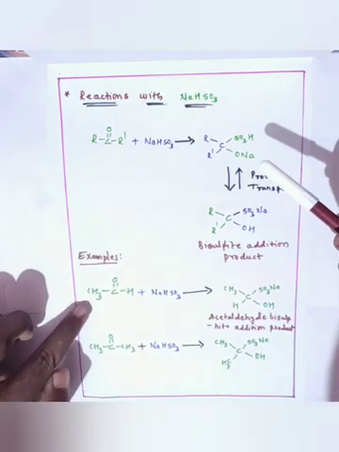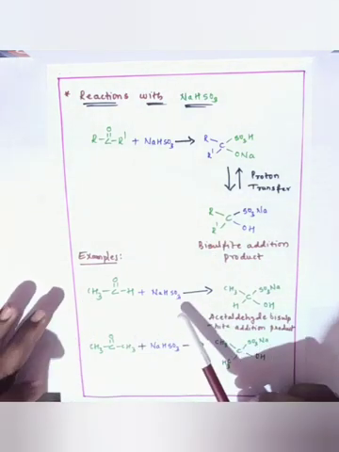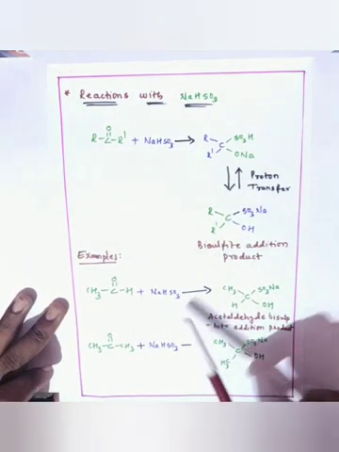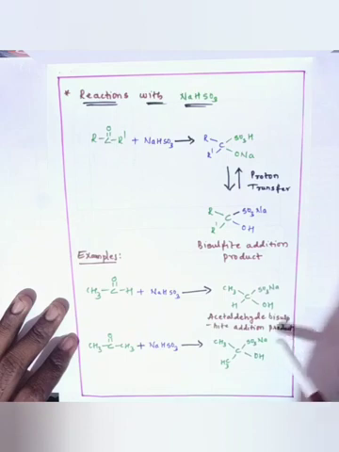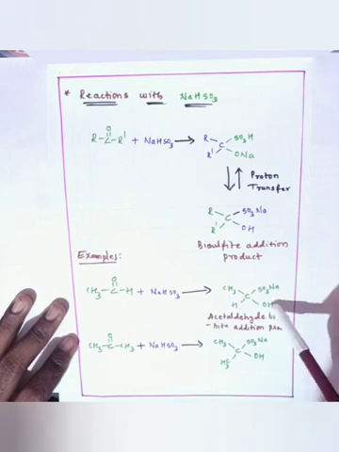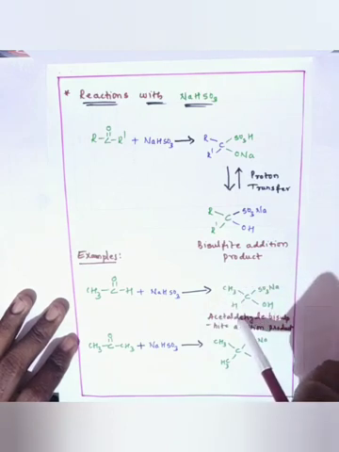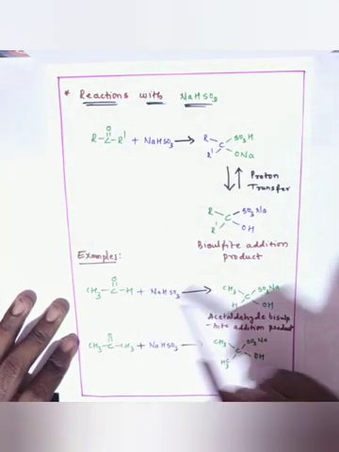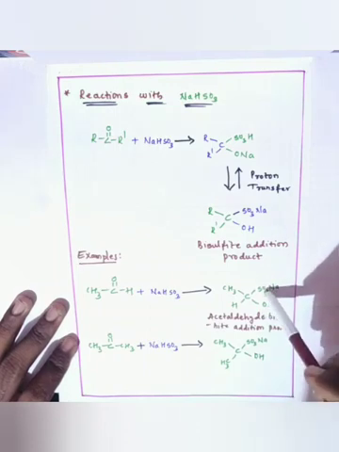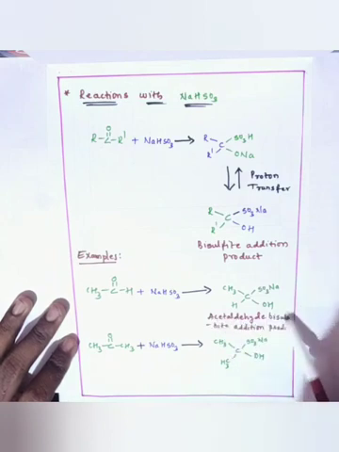For example, if we use acetaldehyde, this acetaldehyde after reacting with sodium bisulfite gives the acetaldehyde bisulfite addition product. This is the name of this molecule, and this is nothing but a sulfite substituted reaction. The name of this product is acetaldehyde bisulfite addition product.